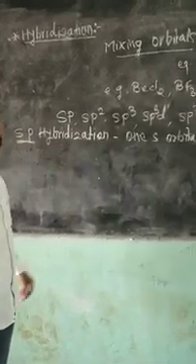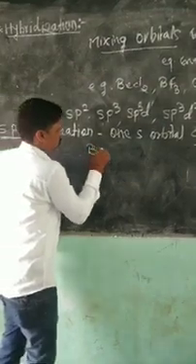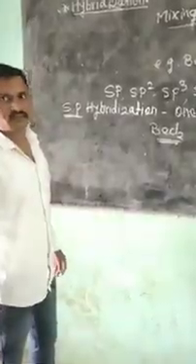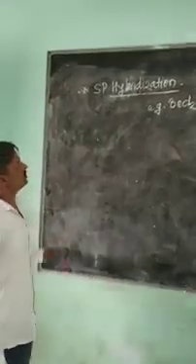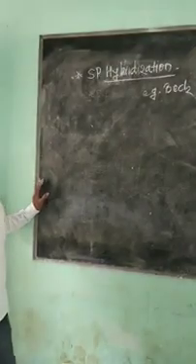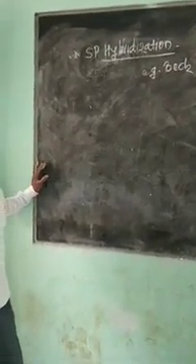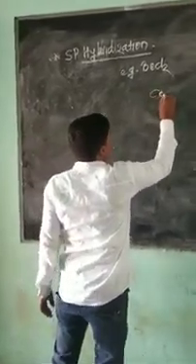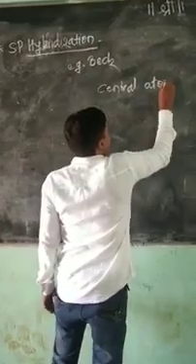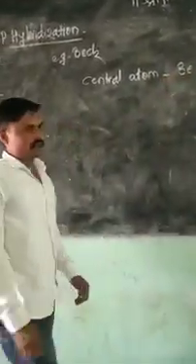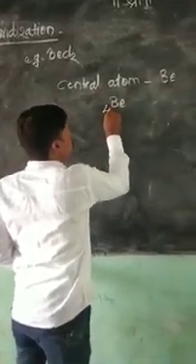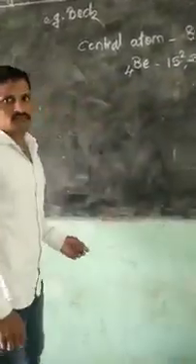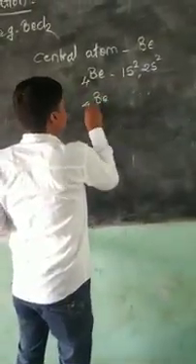So we discuss an example. The famous example of sp hybridization is beryllium chloride. In sp hybridization, one s orbital and one p orbital are combined, and we get the sp hybrid orbitals. In beryllium chloride, the central atom is beryllium. The atomic number of beryllium is 4, so the electronic configuration of beryllium is 1s2, 2s2.